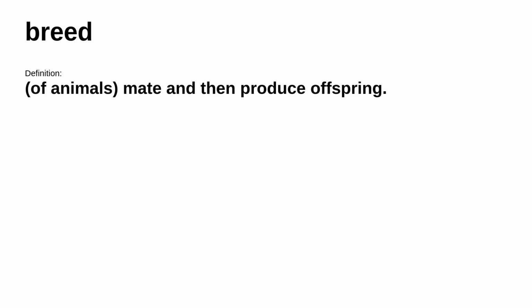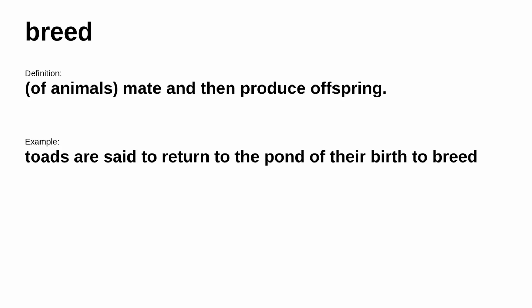The next word is breed. It's defined as, of animals, mate and then produce offspring. Consider this example: toads are said to return to the pond of their birth to breed.